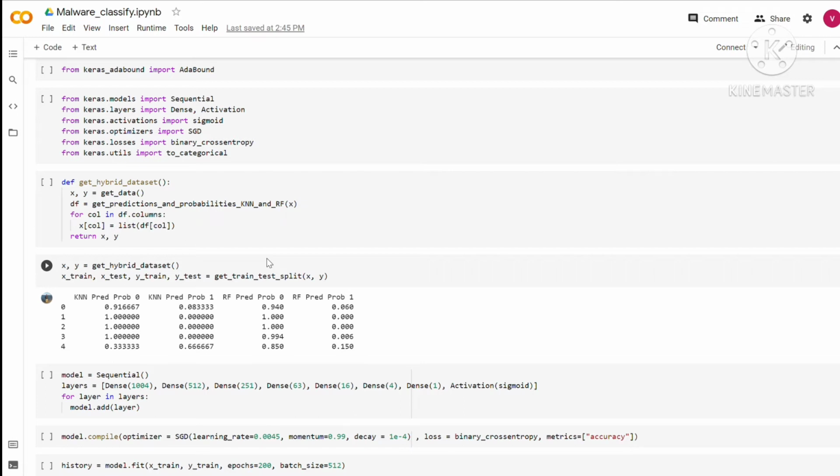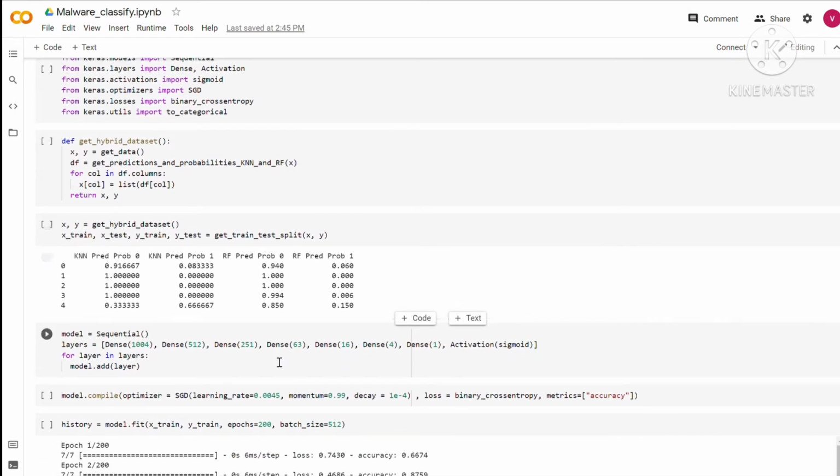But how they came up with that is that we added in the probability function. What it does is it gives us the exact probability, where 0 is for the benign and 1 is for the malware sample. So 91.6% it felt that it is a benign sample, and 0.8% it felt that it is a malware sample. So overall it gave us that the first row is a benign sample, since the probability of it was more, and this probability was predicted by both KNN and RF. So these are the 4 columns which we further added in our neural network.